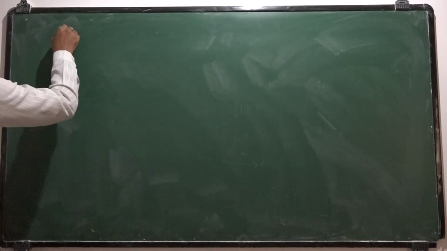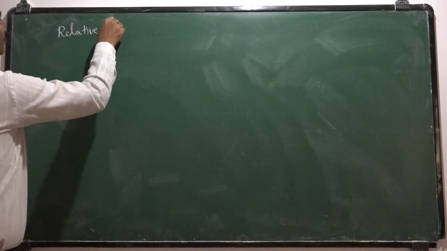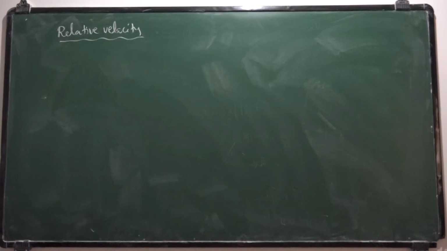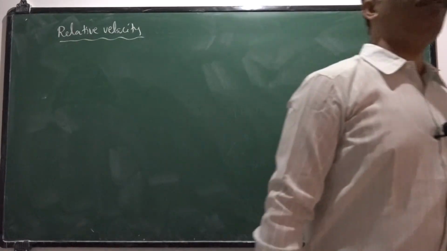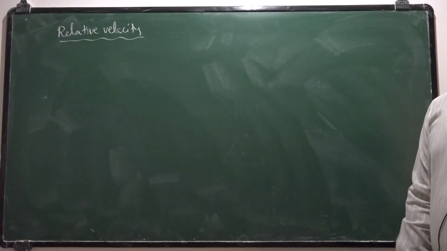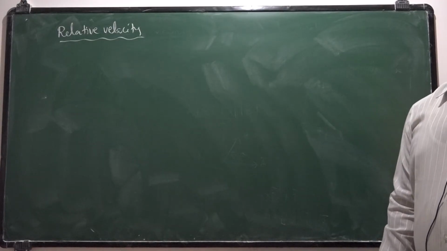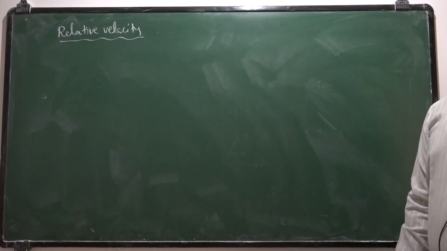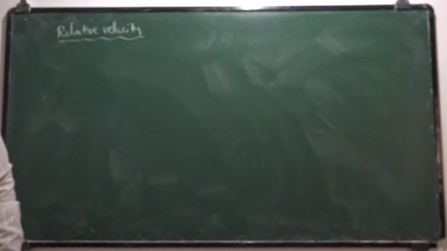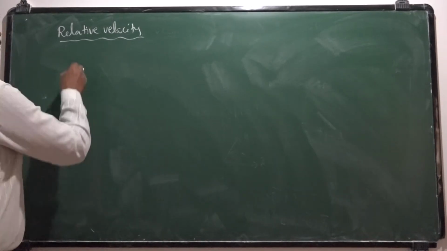Now let us discuss the concept of relative velocity. You know that observing a moving object with respect to another moving object leads to the concept of relative velocity. If you are at rest and you are observing the motion of an object, then you can observe the real velocity of the object. But if you are moving and you are observing the motion of another object, such a motion is called relative motion. Mathematically, the relative velocity of one object with respect to another object can be defined like this.